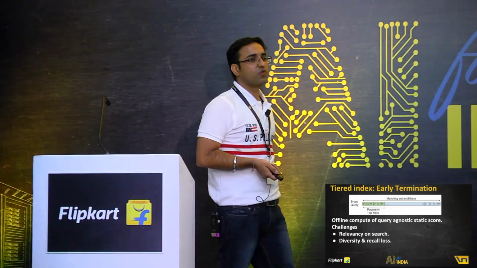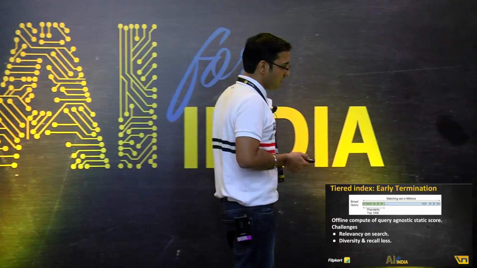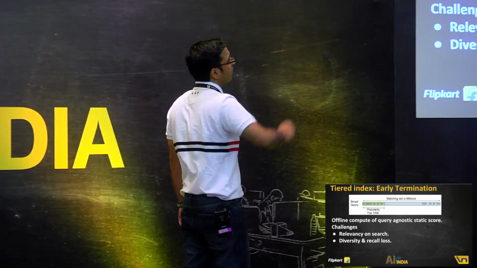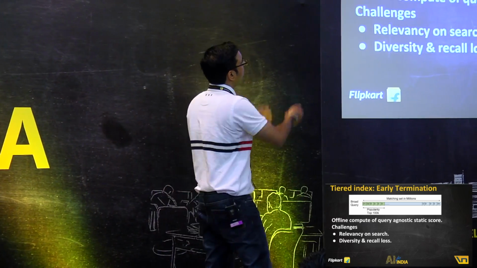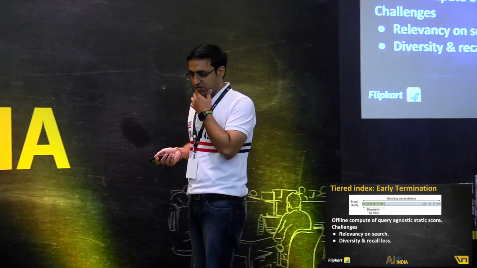While this works very well for browse types of use cases, if you're searching for something, it's not so easy. Say if you're searching for something which is not so popular, what's going to happen? It's going to be at the extreme end of the index. I've just taken the top 100K out of it. It's not popular, so I'm going to just cut you off, which is not a good experience.